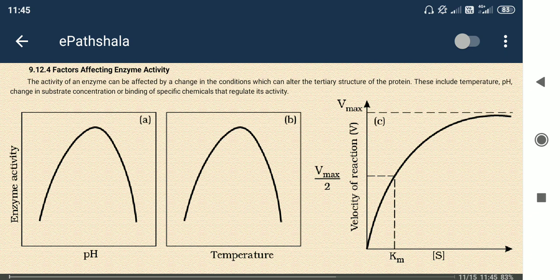Now you can imagine that one enzyme has high Km and one has low Km. High Km means much more substrate concentration is needed to get half of the highest speed. That means the affinity between that enzyme and substrate is less. That's why much more substrate concentration is needed to get half of the maximum velocity. This is the output of the Michaelis Menten constant Km.